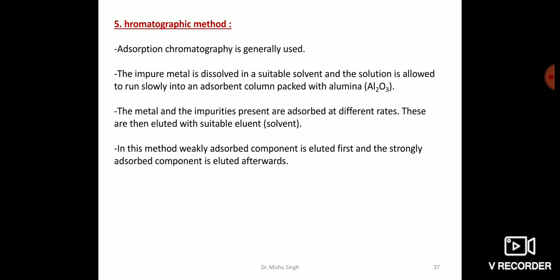Chromatographic method. Chromatography is the most modern and versatile method for separation, purification, and testing of elements and their compounds. The method is based upon the principle that the different components of a mixture are adsorbed to different extents on an adsorbent. It's essentially a physical technique. It consists of two phases, the stationary phase and the mobile phase.